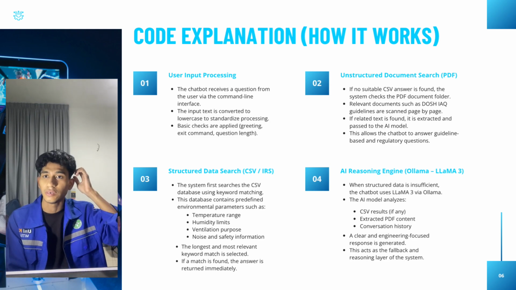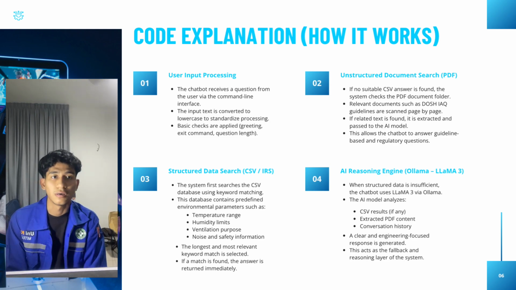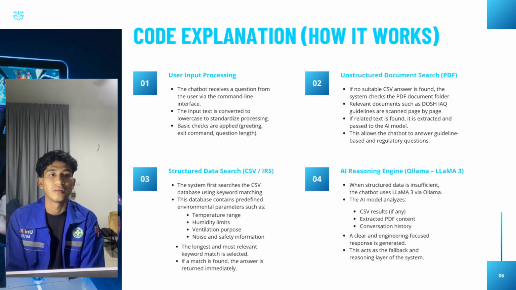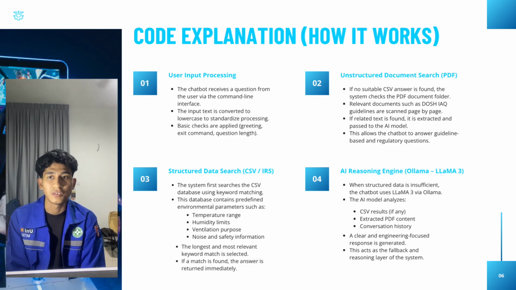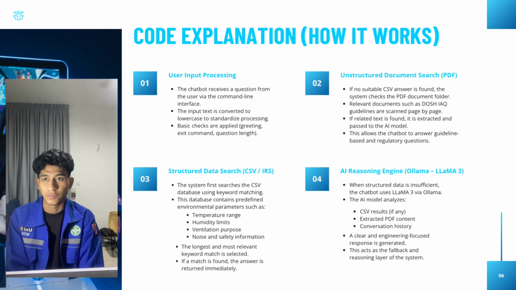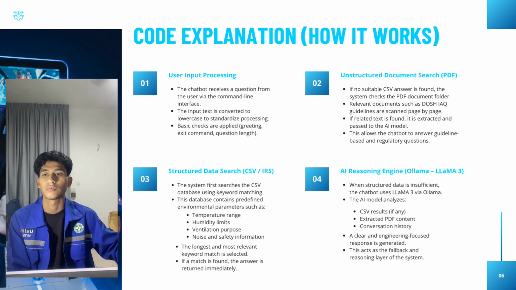Finally, there is the AI reasoning engine. We are using Ollama, Llama 3. If no suitable answer is found from the CSV or PDF sources, the system uses the AI reasoning engine. The AI generates a clear and engineering-focused response based on the question and conversation history. This acts as a fallback mechanism to ensure that the user always receives a useful response.